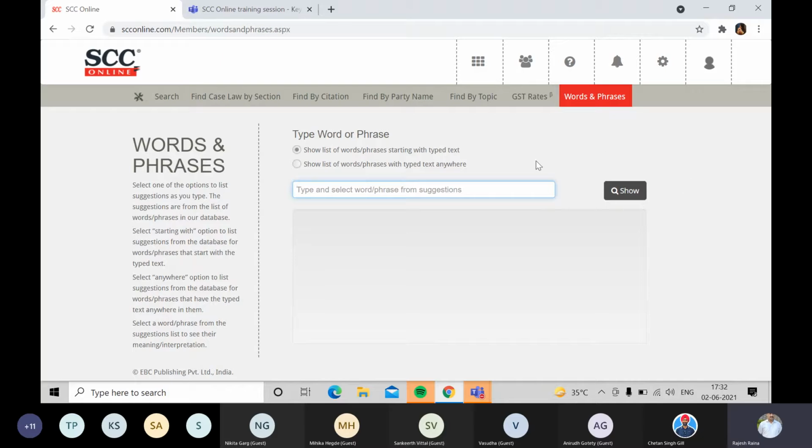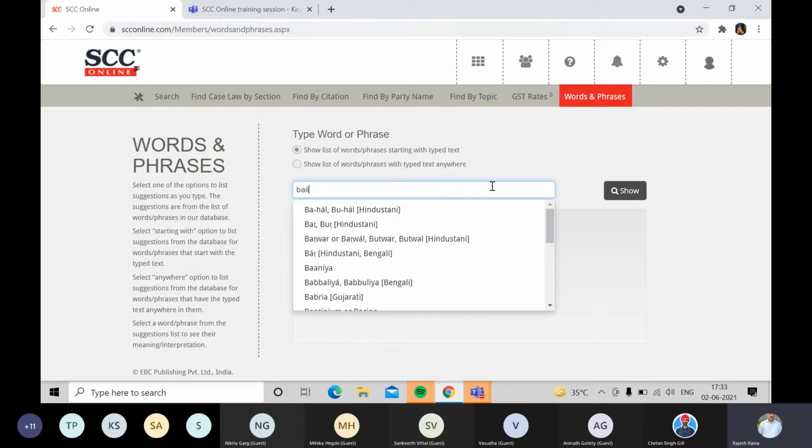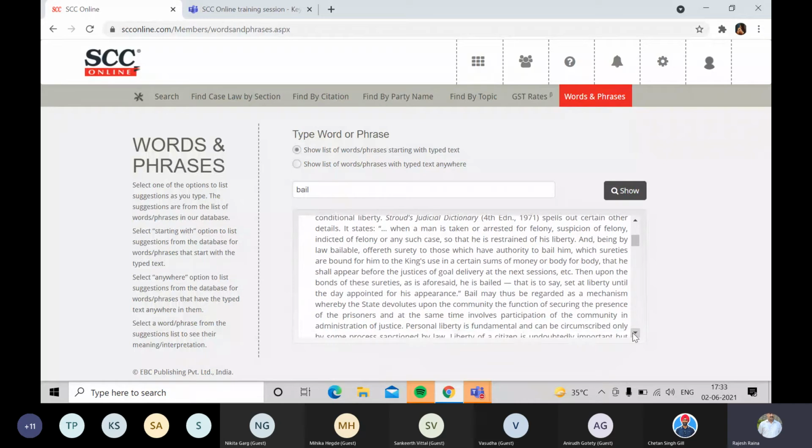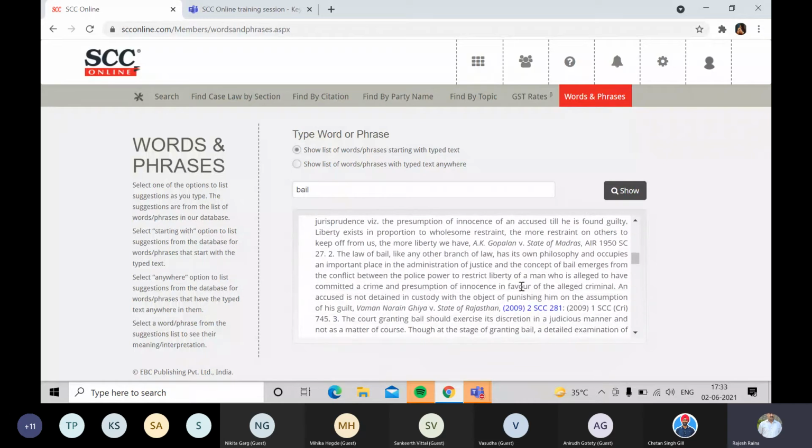Now those definitions are from the statutory law, or from the judgments, Indian case law, or they could be from the Wharton dictionary, UK dictionary also. So for any legal word, like if I type bail, it will give me the definition of bail. The statutory definition is there, followed by the definition of bail defined in AK Gopalan versus State of Madras. Second definition on bail defined in Vaman Narayan Ghiya versus State of Rajasthan.